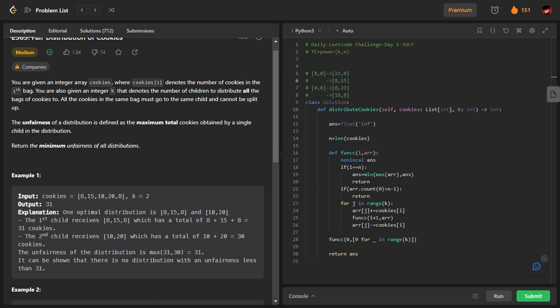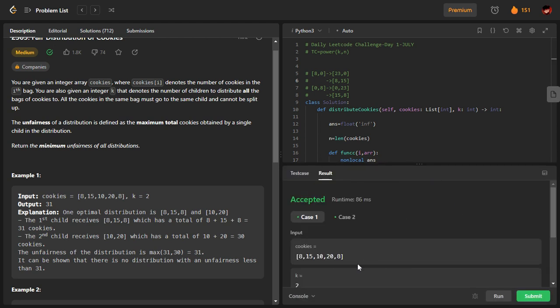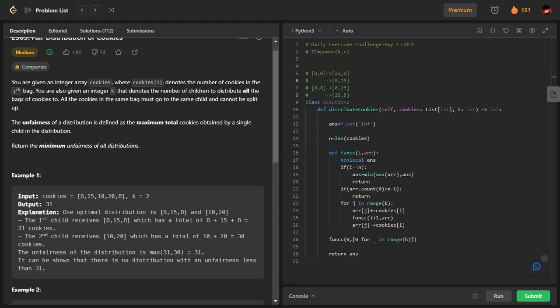I think we have understood the time complexity at least by now. I'll just quickly run this and show you. Then I will again explain the time complexity. So yeah, you can see it clears all test cases. When it comes to time complexity, as I mentioned, this 8 can go to any one of the K children, right? This 15 can go to any one of the K children, right?